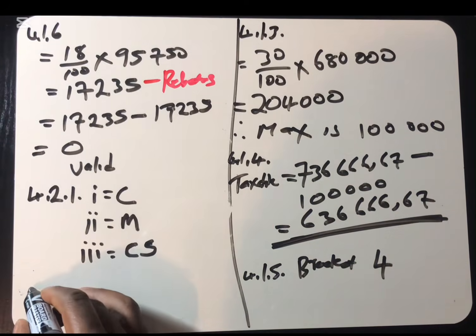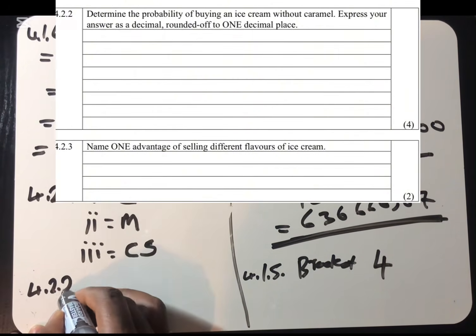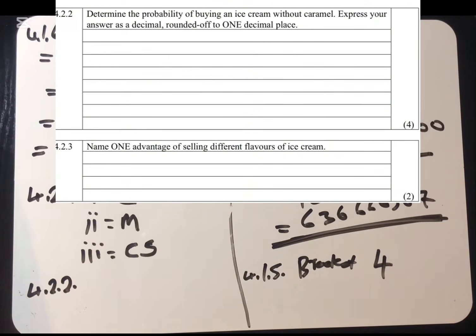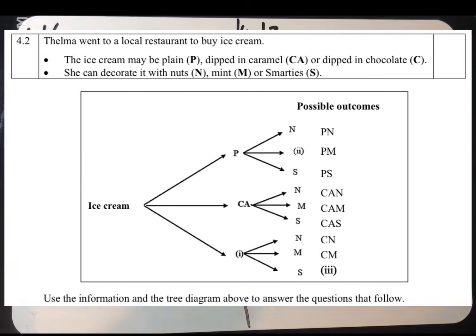We move to the next one, 4.2.2. 4.2.2 says determine the probability of buying an ice cream without caramel. Express your answer as a decimal. Round off to 1 decimal. Without caramel. So what we know is that we're having 9 options. We're going to divide by 9.